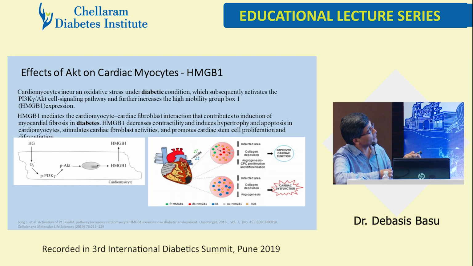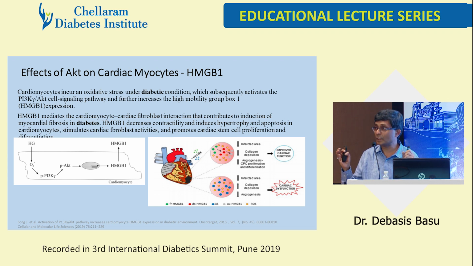This is the effect that happens when you have high blood sugar, you are diabetic, a toxic diabetic. What happens is ROS, NADH, that pentose pathway, right? And the PI3K is now overactivated. That triggers the AKT, overactivated. That has a signal cascade to give this high mobility group box 1.